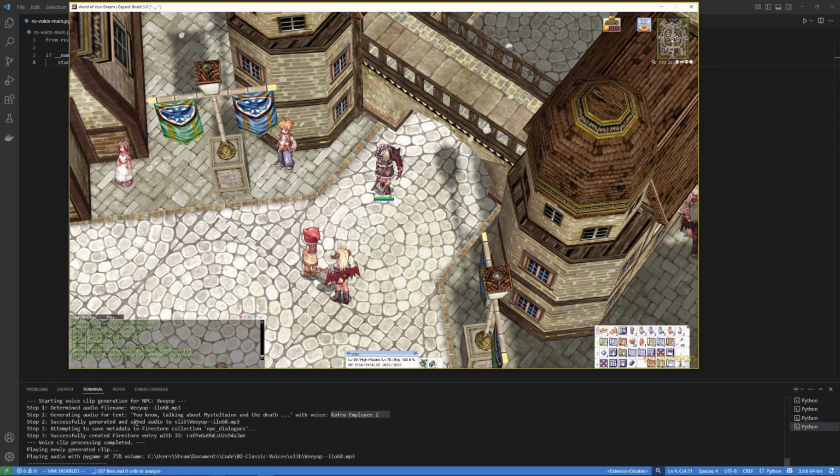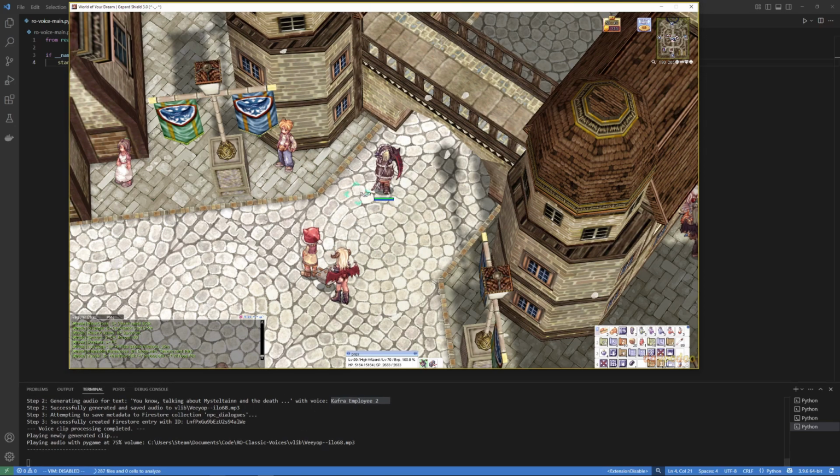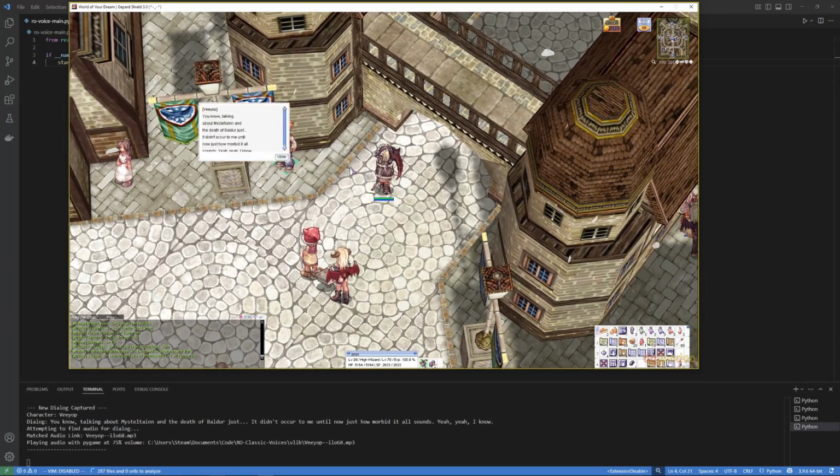So yeah, we generated and saved the audio. We saved the information in the database too. So the next time we talk to the NPC, we are going to get a match, and we're not going to regenerate the audio. So if we talk to this guy now,